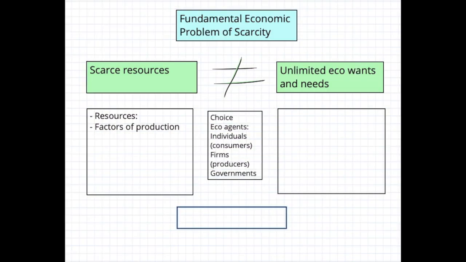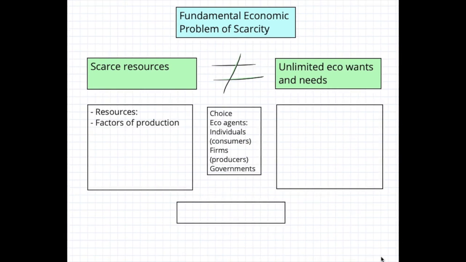To give you a few examples of these choices, consumers are going to be deciding which goods to buy within the fixed amount of income that they have. Firms are going to be deciding which products to manufacture so that they earn the highest amount of revenue. And governments are going to decide whether they should invest more of their tax revenue into education, healthcare, national defense or other public sector projects. So the entire study of economics has to do with understanding the choices that economic agents make. These choices relate to allocating scarce resources towards competing alternative uses.